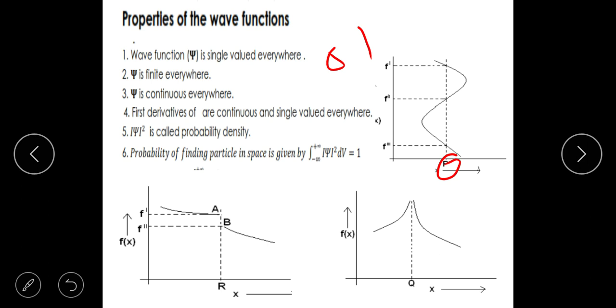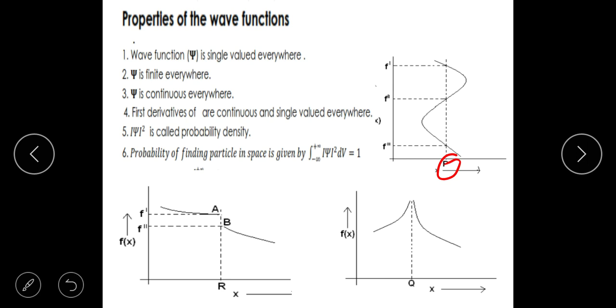If psi itself is infinite, or psi itself is 0, then it is as good as saying that the electron doesn't exist. If it is infinite, then there is no meaning for infinite probability. So when you make psi square, that will be absurd. That's why the second property is that it must be finite everywhere. It must never be non-finite. Okay, that is the second one.